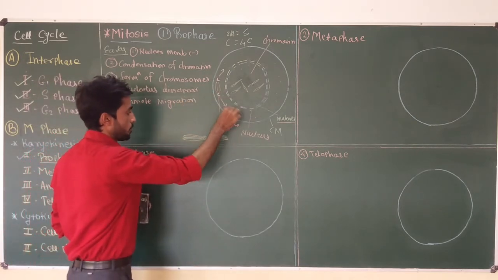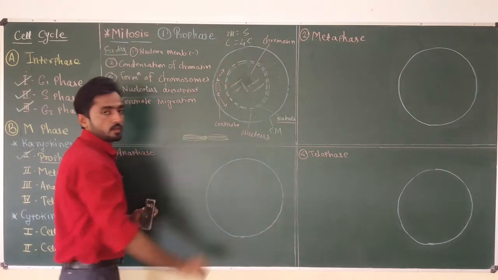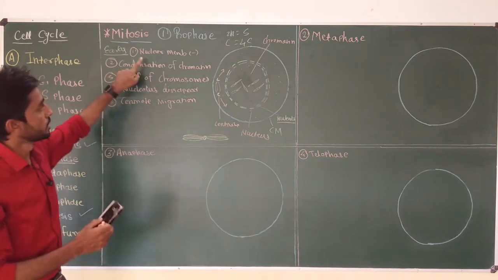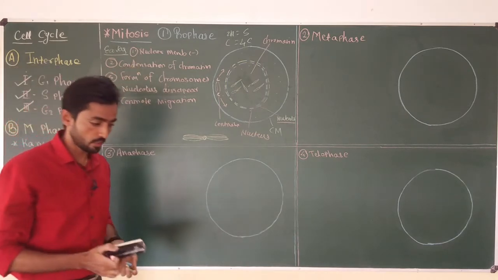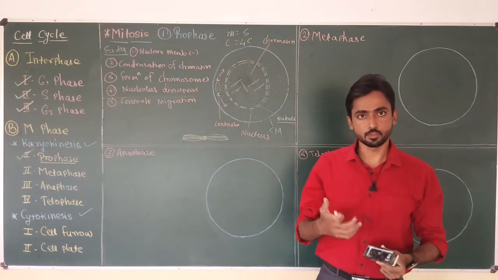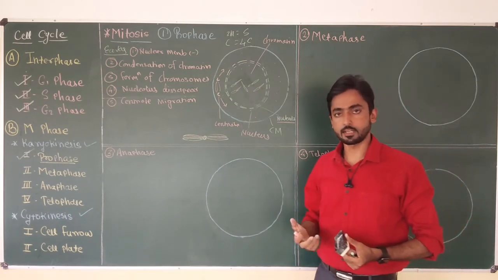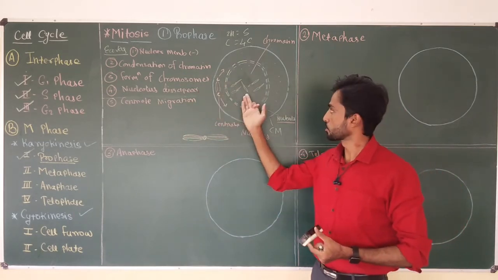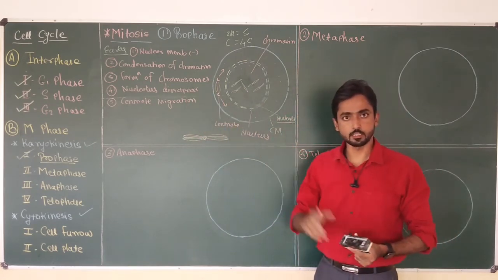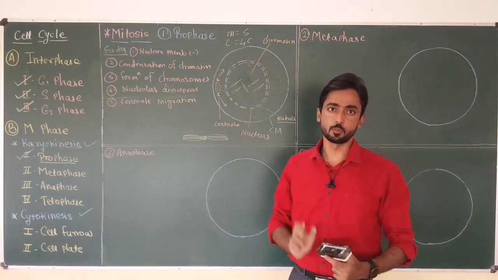One centriole starts moving towards this pole and the other centriole towards the other pole. So these are the important changes. First, the nuclear membrane will disappear. Other membrane-bound organelles of the cell also show dissociation of the membrane. Then condensation of the chromatin network starts, and due to condensation, chromatin converts into chromosome. Then the nucleolus disappears in this phase and centrioles migrate towards opposite poles.